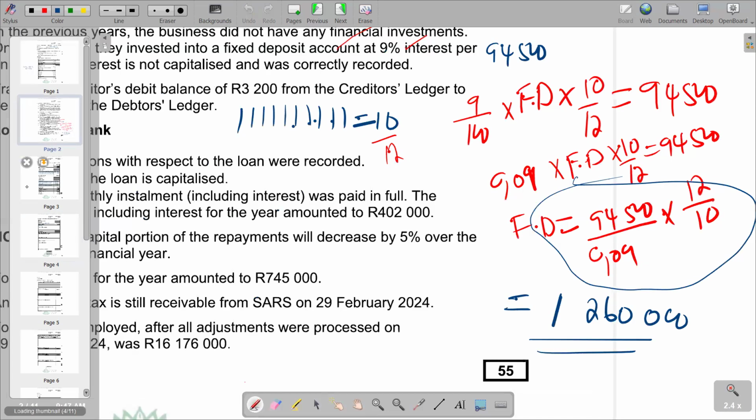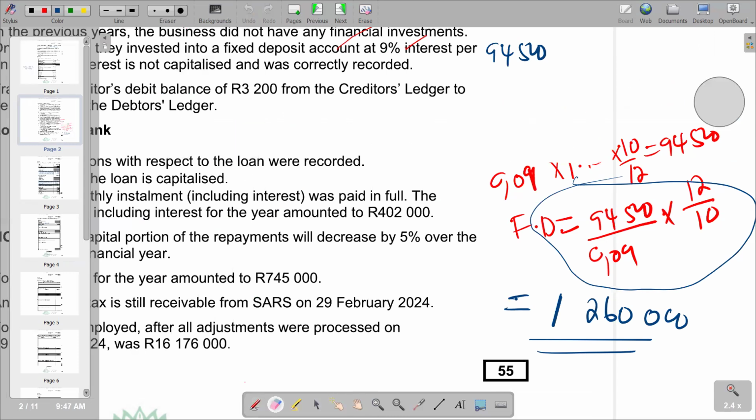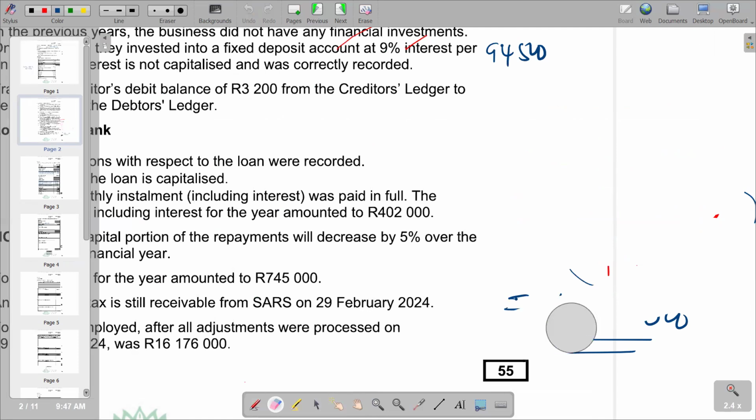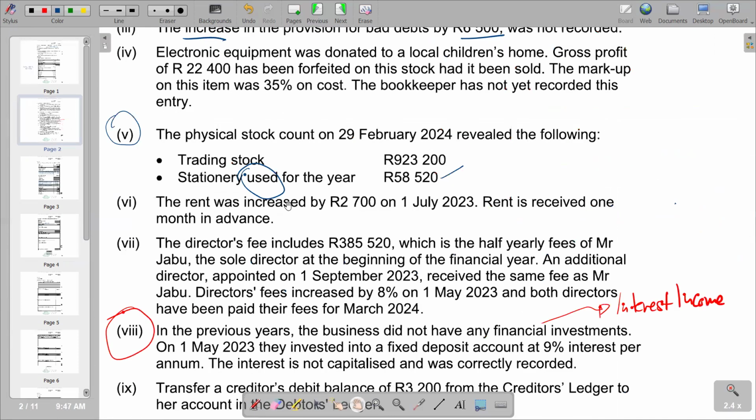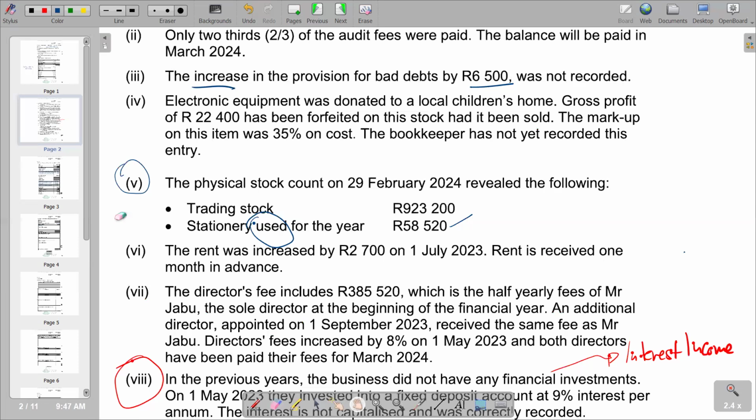So if you come here, you see that for trading stock, we have got 9. We can just check in terms of what we have.